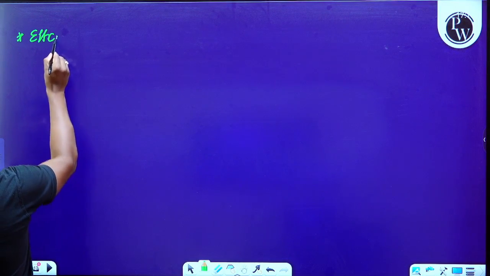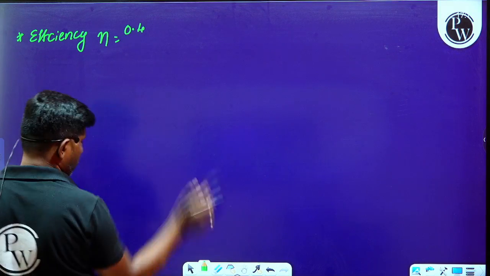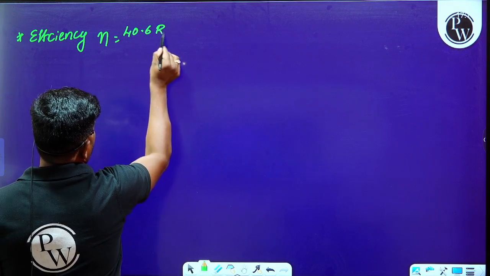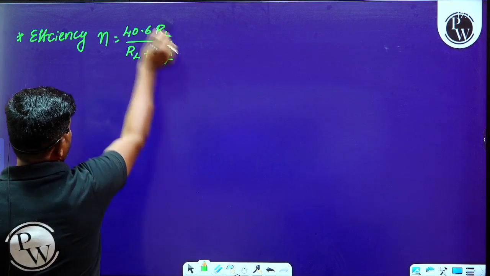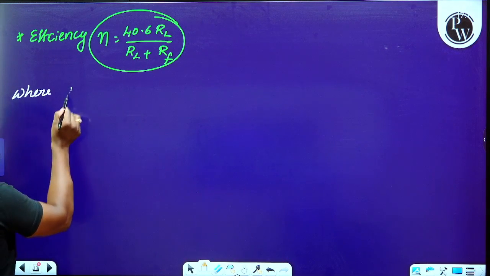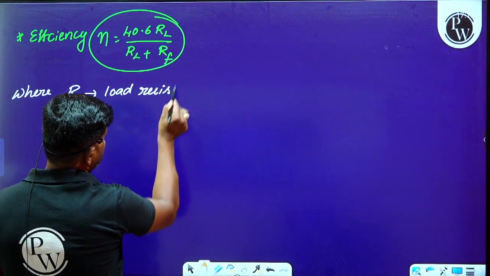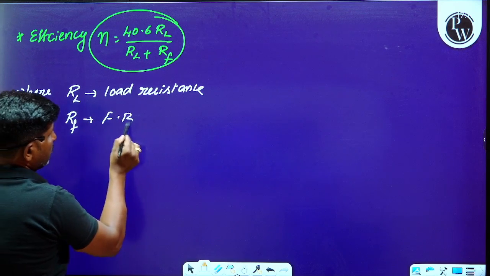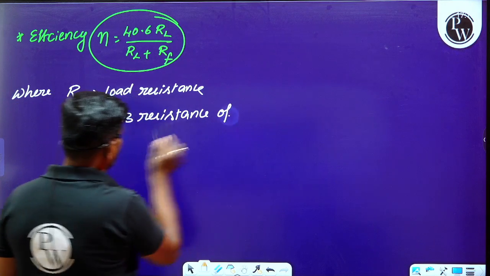Efficiency of a half wave rectifier is equal to 40.6 into RL divided by RL plus RF. Here capital RL is the load resistance, and RF is the forward bias resistance of a diode.